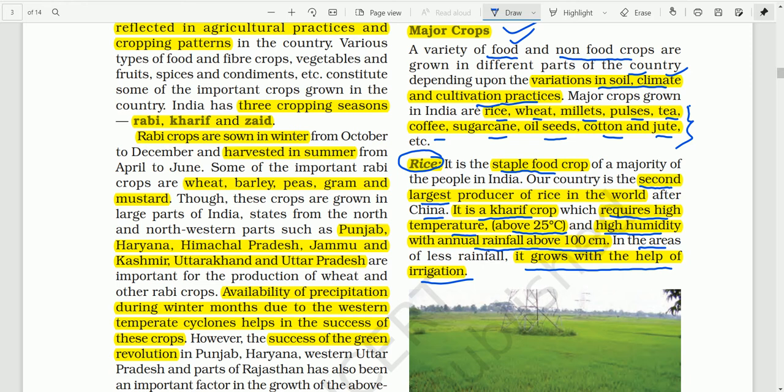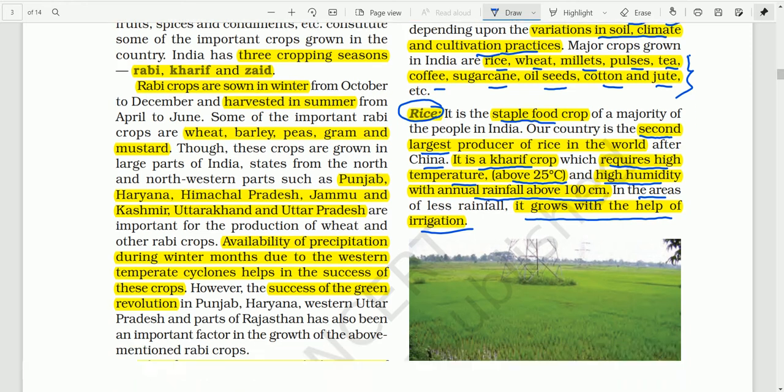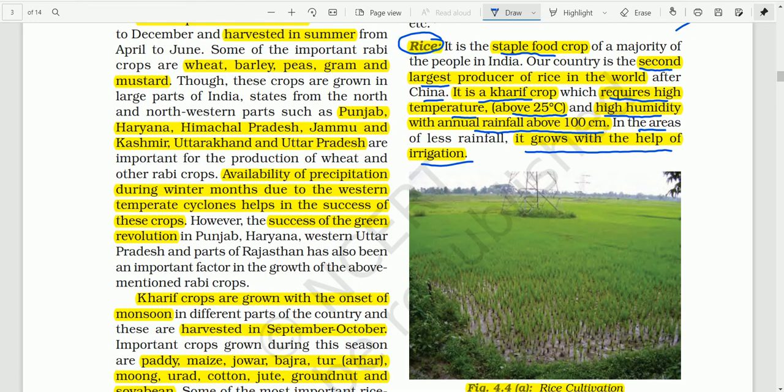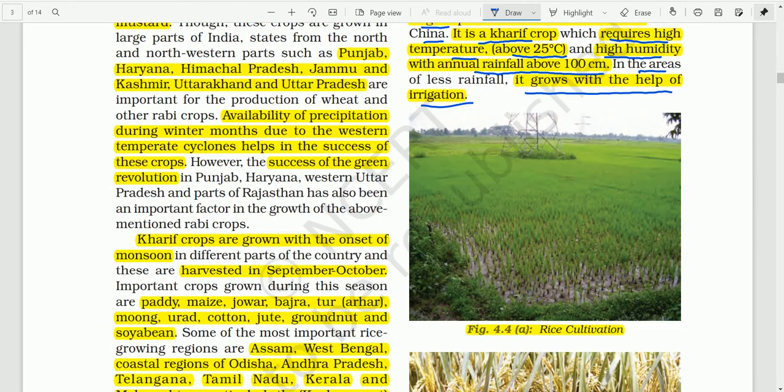About the soil, it is not mentioned, but as you see in this photograph, this is about the cultivation of rice. The most suitable soil is alluvial. Alluvial soil is the most fertile and the most suitable soil for growing rice.